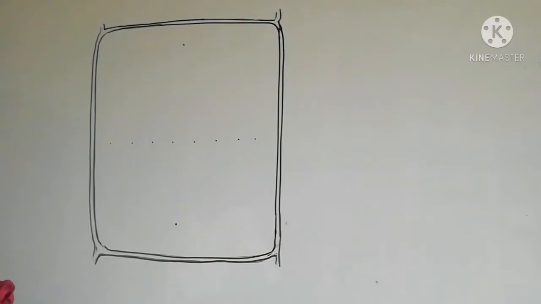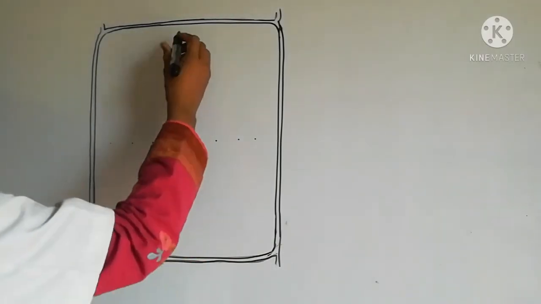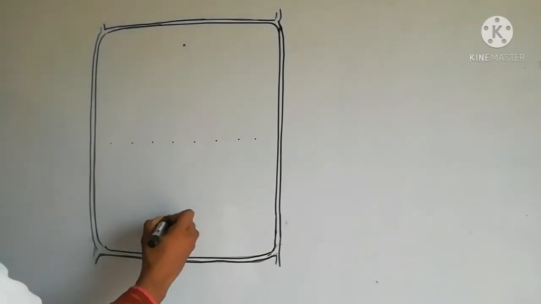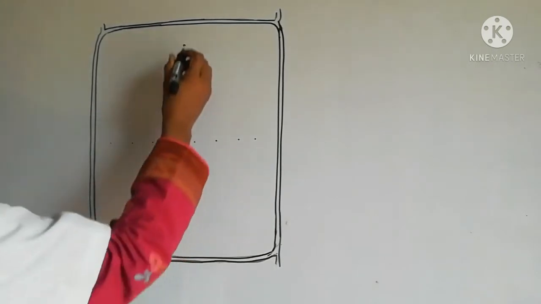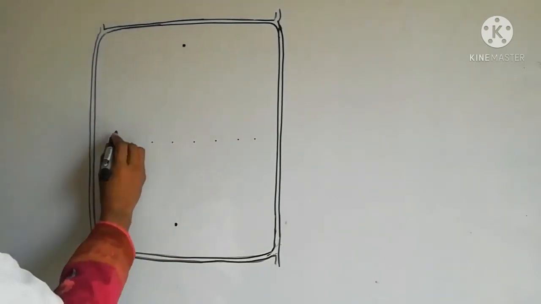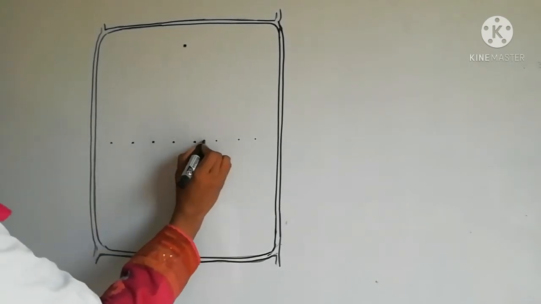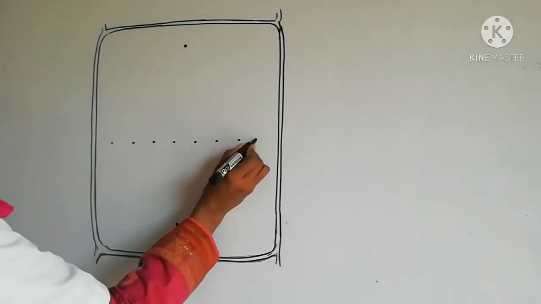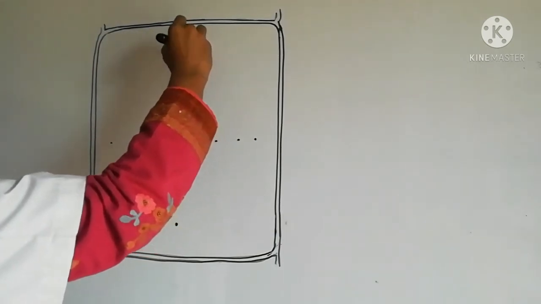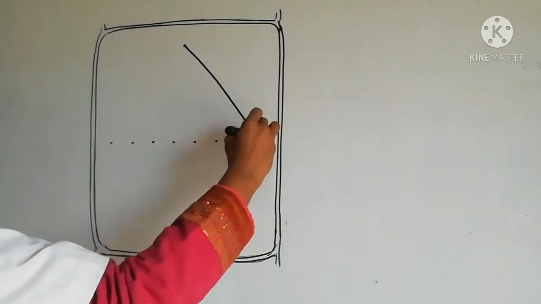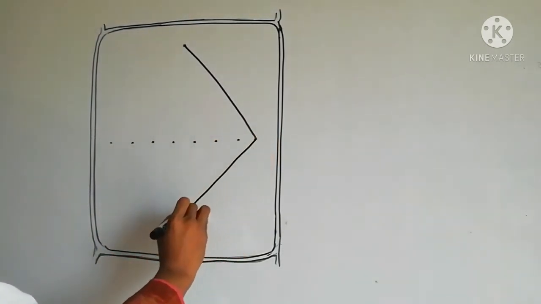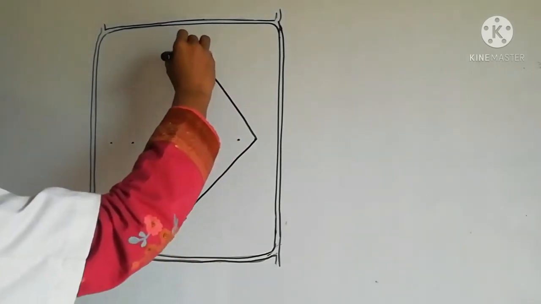My dear students, now we are drawing the metaphase stage. At first, we have to make two poles. This is one pole and this is another pole. Then we have to make the equatorial zone. This is the equatorial zone. Then we make some straight lines to attach the dots.